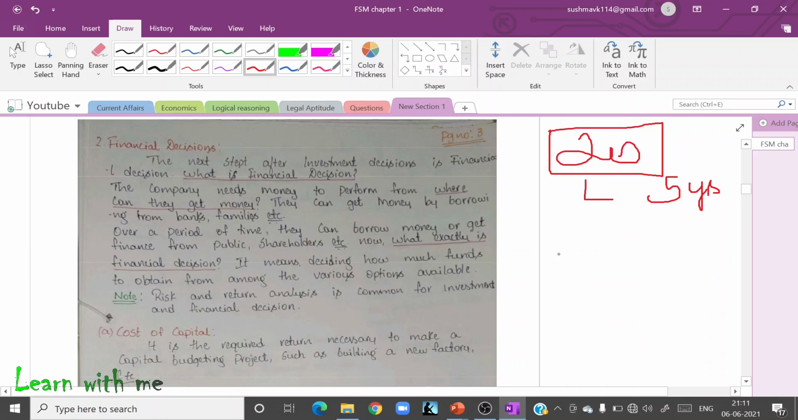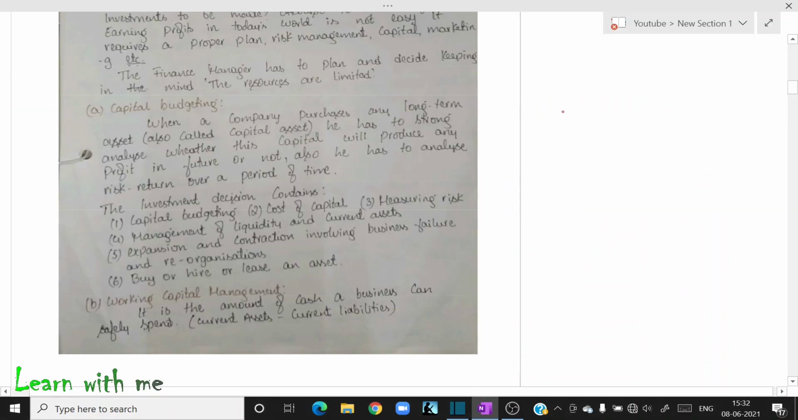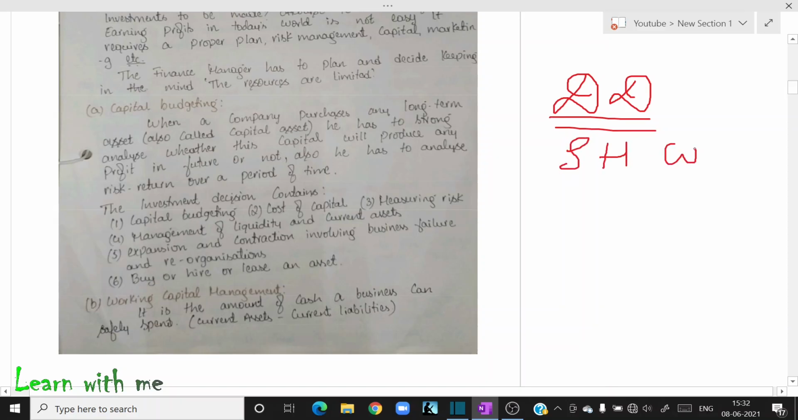After the financial decision, the next one is the dividend decision. Now, what is this dividend decision? First of all, you tell me how many shareholders are there in a company.